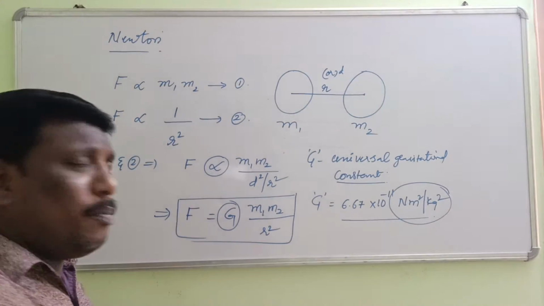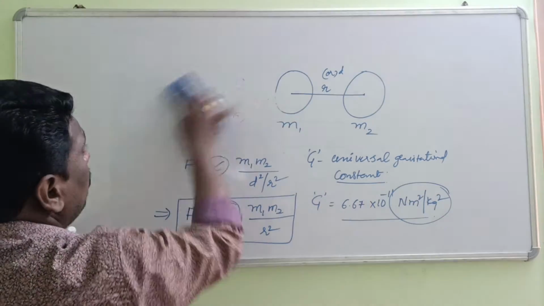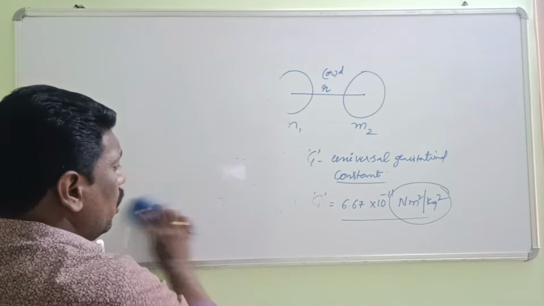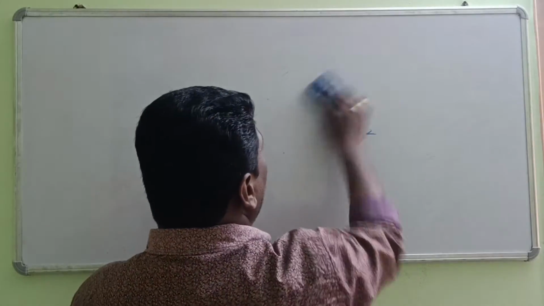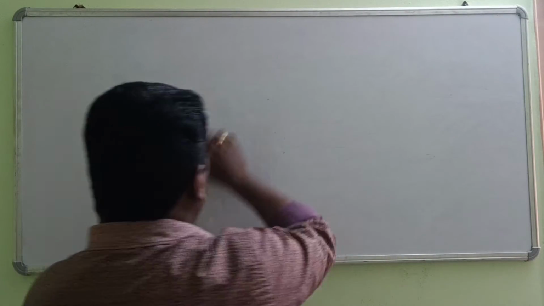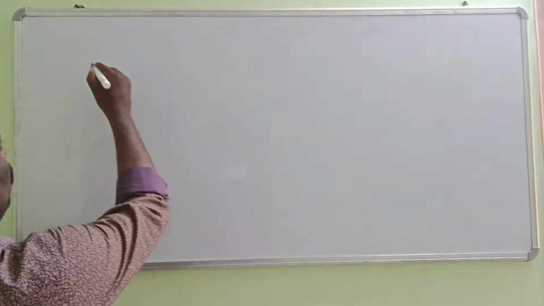The most important topic, which you may know already from your previous classes, but you always have some confusion describing it. Let me explain. That is nothing but acceleration due to gravity. So let us see what is acceleration due to gravity.